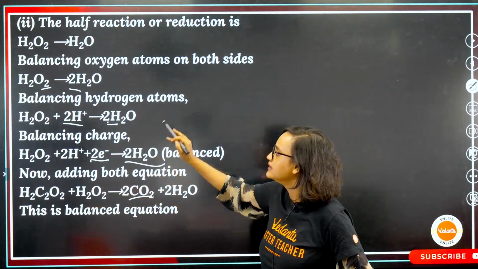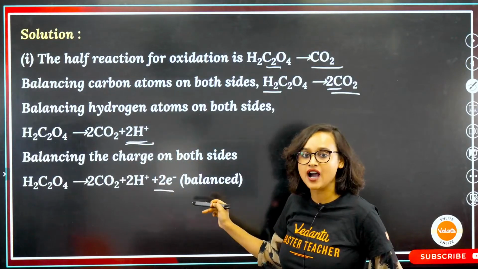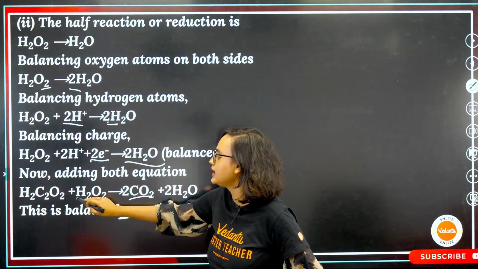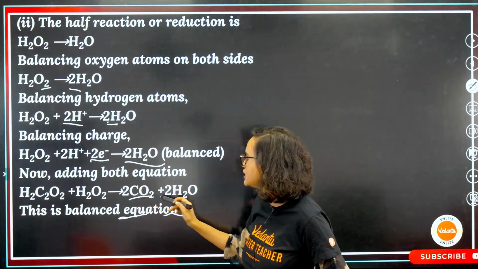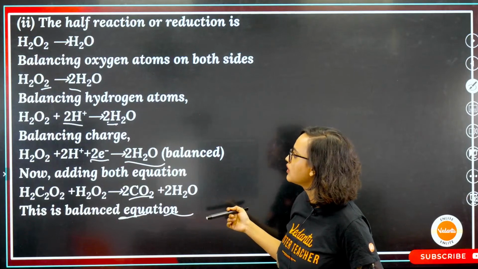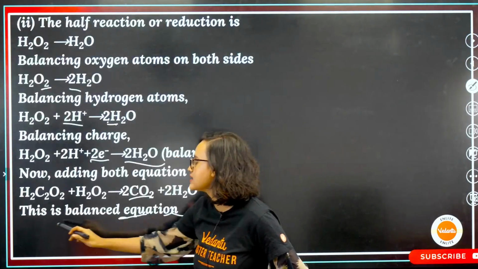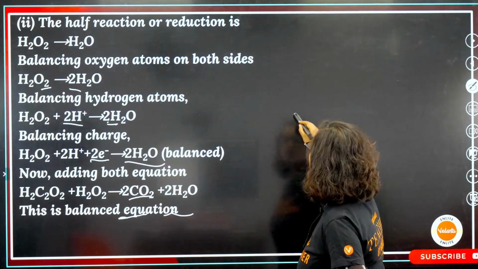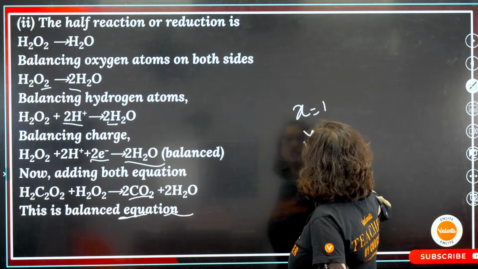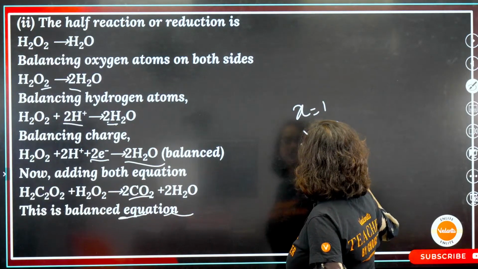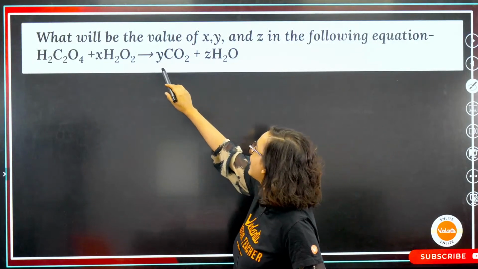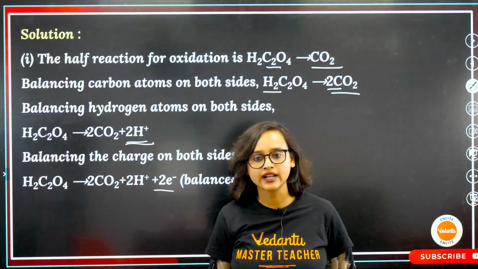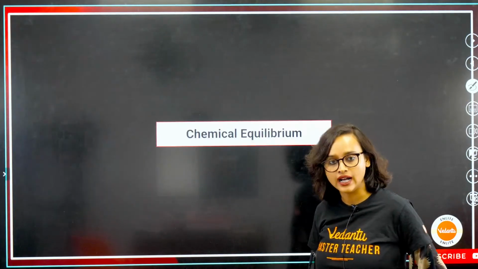Now if we add this half reaction and this half reaction, we get H2C2O4 plus H2O2, giving us 2CO2 plus 2H2O, and this is our balanced equation. So what are our x, y, z? X is equal to 1, y is equal to 2, and z is equal to 2. Correct, guys? Understanding, everybody?